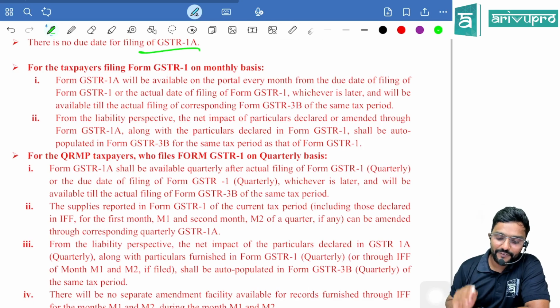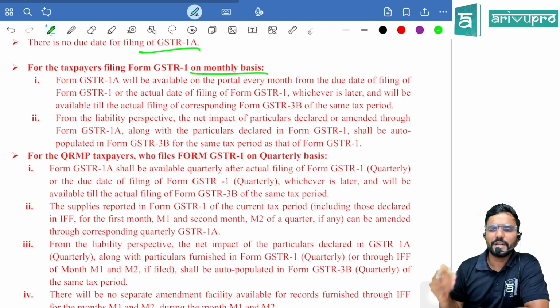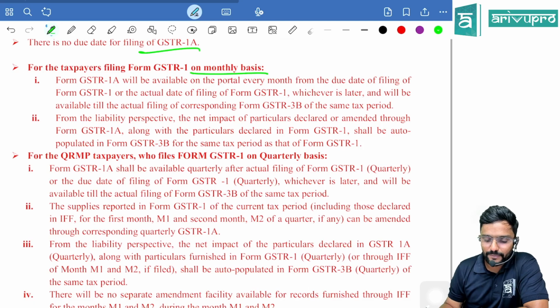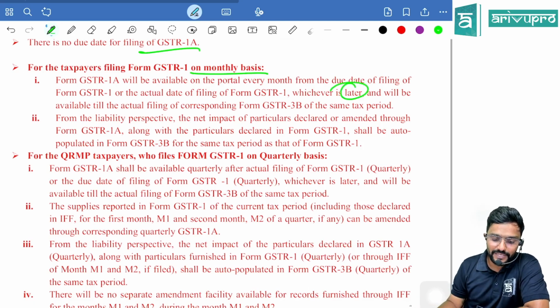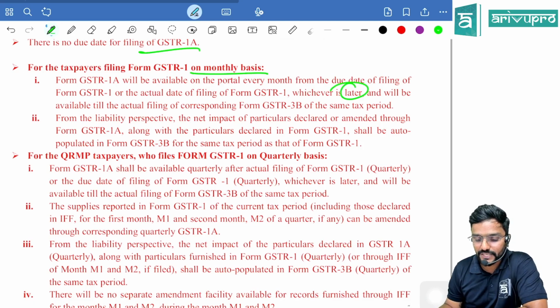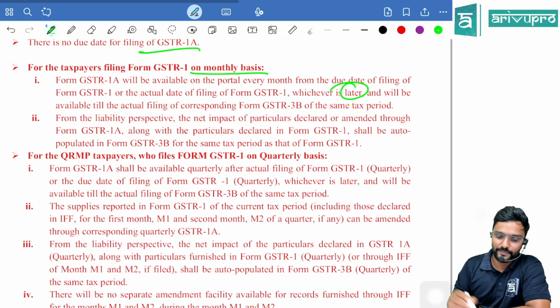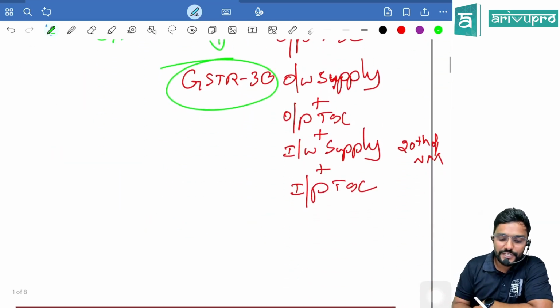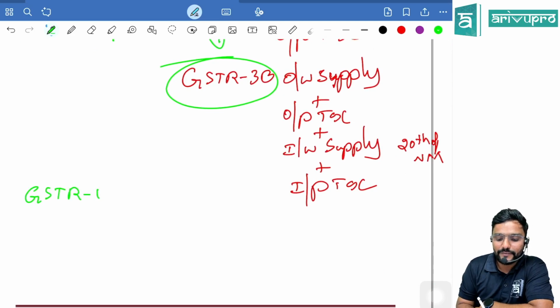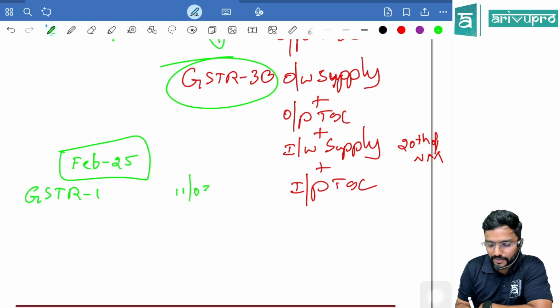Okay, so I have given the time limits also here. For the taxpayer filing Form GSTR 1 on a monthly basis, so 1 and 3B both they are filing monthly, Form GSTR 1A will be available on the portal every month from the due date of filing Form GSTR 1 or the actual date of filing of Form GSTR 1, whichever is later, and will be available till the actual filing of corresponding Form GSTR 3B for the same tax period. Simple, guys. So to file GSTR 1, what is the due date? 11th. Okay, let us take it as for February 25, so it is 11th March.